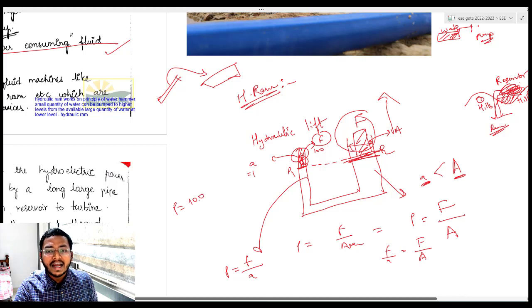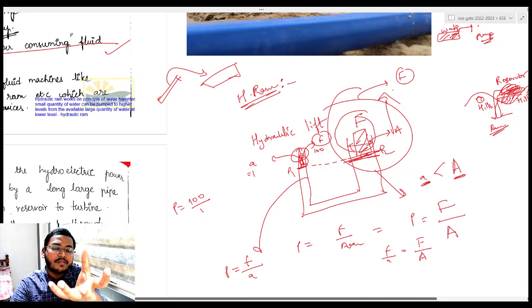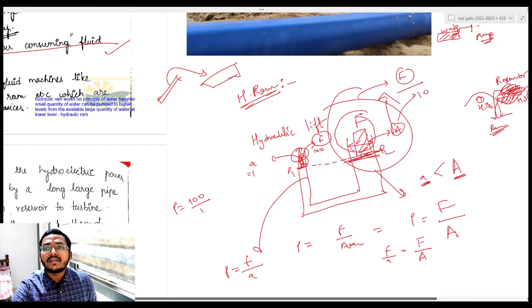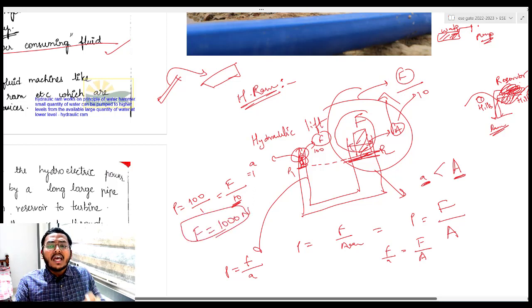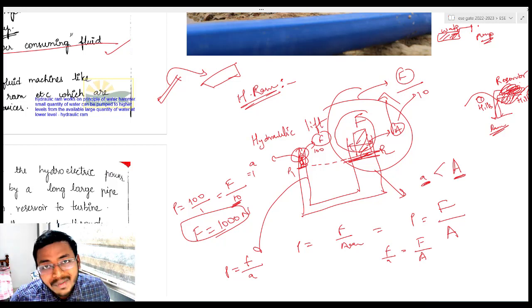So what is the pressure? 100 Newton by 1 meter square. Now on the larger side, we don't know F. Let us try to understand what is the maximum load which can be lifted using this hydraulic lift in this condition. Let us say the area is 10 meter square. Now can you tell what is the value of F which can be lifted easily? Capital A is 10, so you can just cross multiply and F is 1000. So that means if you are using some load X, almost 10x the load can be lifted using the hydraulic lift. Not understanding the concept?